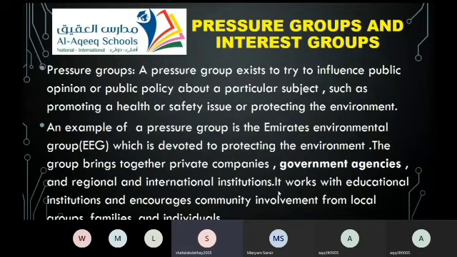The group brings together private companies, government agencies, and regional and international institutions, and it works with educational institutions and encourages community involvement from local groups, families, and individuals.